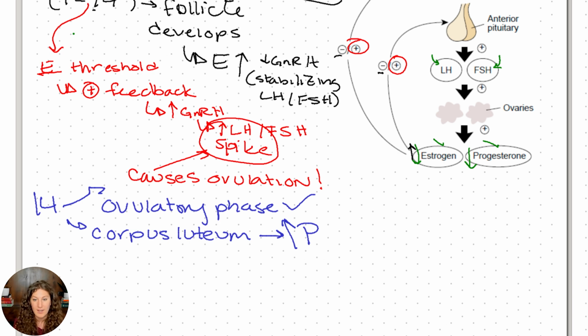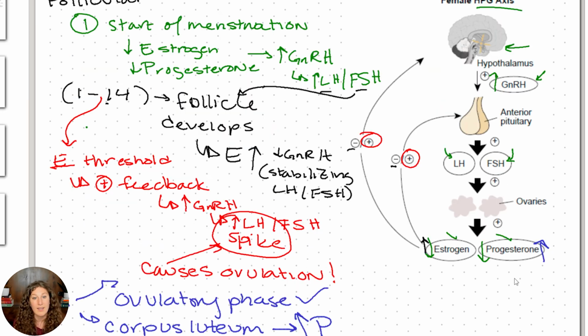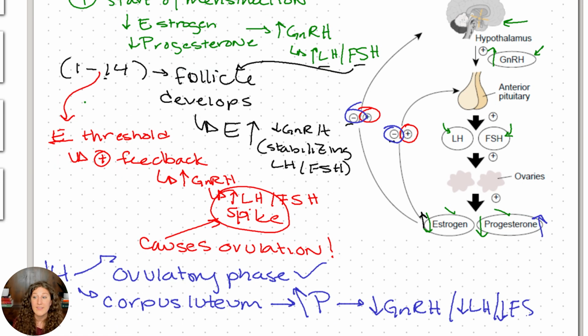So again, let's go back to our little figure here. Again, progesterone has a negative feedback only. Only estrogen does the funky thing. So if progesterone goes up, now we're doing negative feedback. That means that our GnRH, FSH, and LH levels will level off. And this prevents multiple ovulations. This prevents more follicles from developing. So this is key that the corpus luteum has to keep producing progesterone so that we don't accidentally ovulate twice in one cycle, right? We don't want to be doing that.